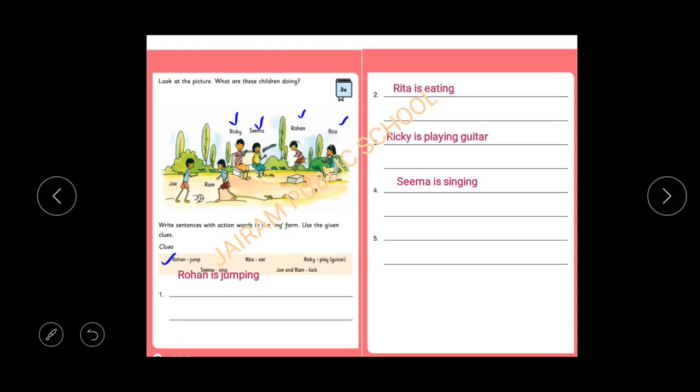Last sentence, Joe and Ram kick. So Joe, Ram, how many people are there? Two people. Not only two people, children, it could be more than one, two, three, four, five hundred thousand, whatever the number may be. If the number of people, or the number of objects we are talking about, is more than one, it is plural. So we have to add are. Joe and Ram are kicking the ball. You can write the ball also, no issues. So Joe and Ram are kicking. These are all the example sentences. Kindly make a note of it. I hope you all understood this activity.